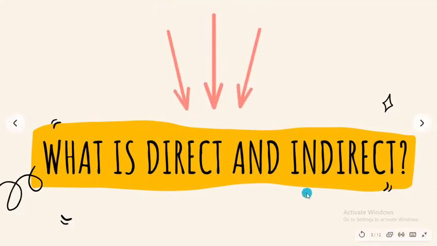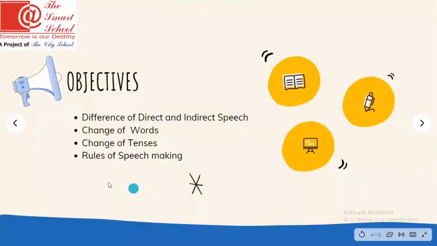So let's begin with the objectives, what we are going to know in today's class. The first objective is the difference between direct and indirect speech. We're going to learn what direct speech is, what indirect speech is, what the differences are, and what the commonality between them is. Then the change of words, what these words are and in which form we are going to change them. Then change of tenses: what the tenses are and into which other tenses we are going to convert them. And the last, rules of speech making. We are going to use the above three points in rules of speech making.